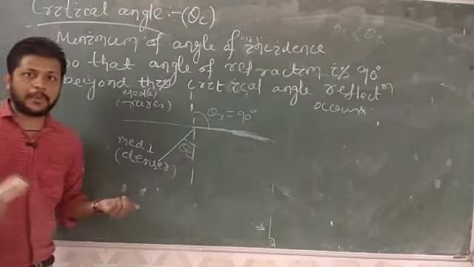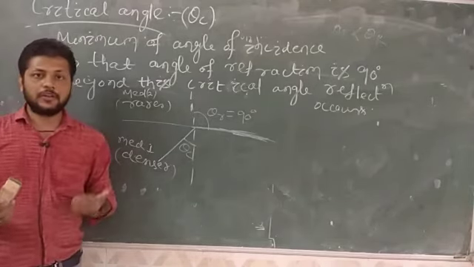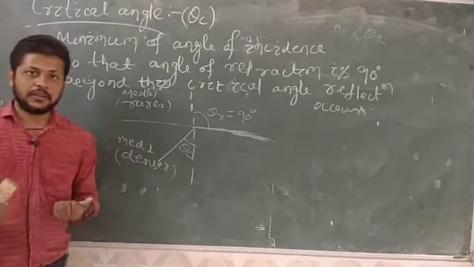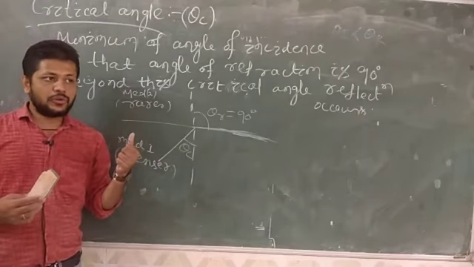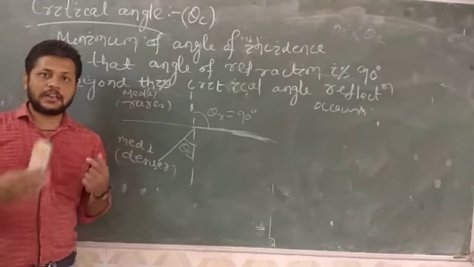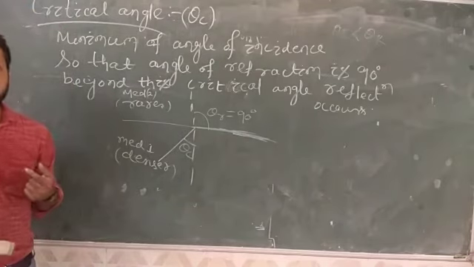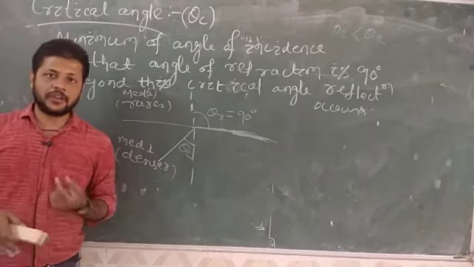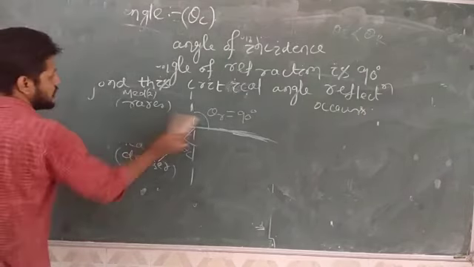So what is the application with respect to electromagnetic waves? Total internal reflection is particularly useful when we study sky wave propagation. That is when we send electromagnetic waves to the ionosphere, and from the ionosphere the electromagnetic waves are reflected back to the earth. There we will study total internal reflection once again. This is a very important phenomenon, you must understand.